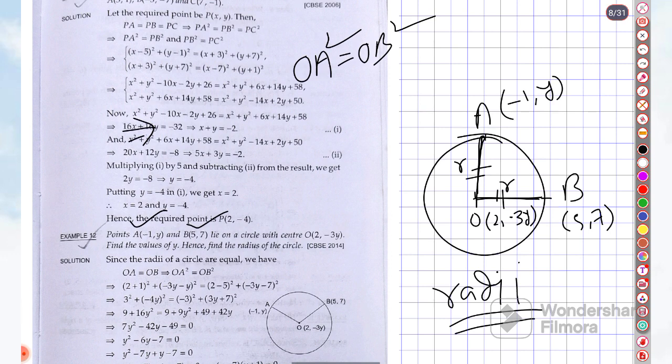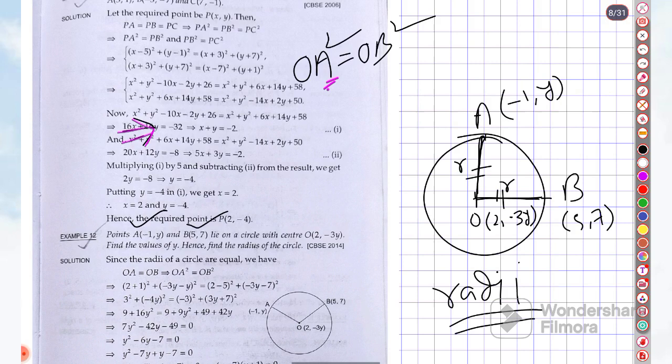So the value of OA will be what? First OA, next the second point is what?